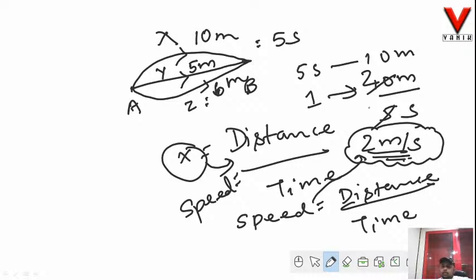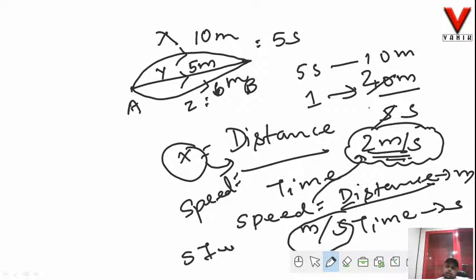Now what is the SI unit of distance? It is meter. What is the SI unit of time? It is second. So what is the SI unit of speed? We have a division symbol in between, so it is meter per second. So the SI unit of speed is meter per second. Fine. I hope it is clear to you.